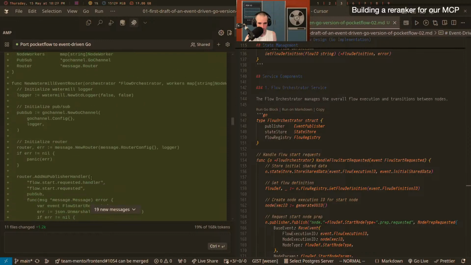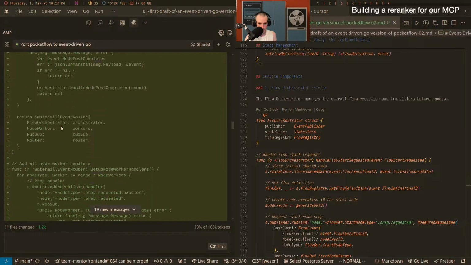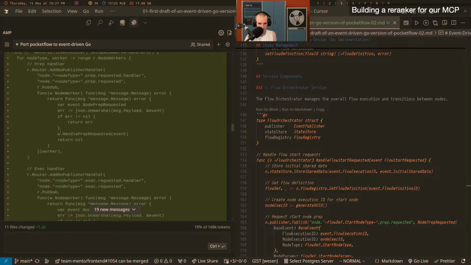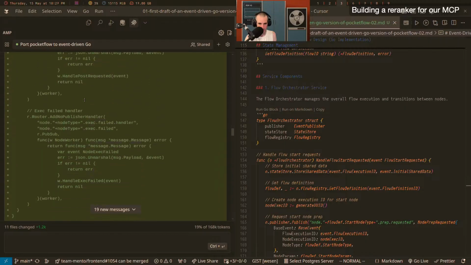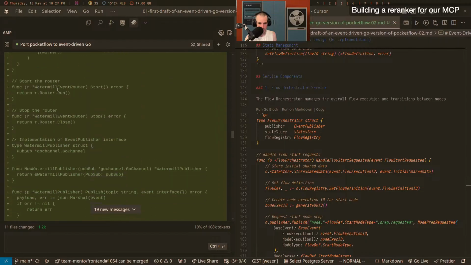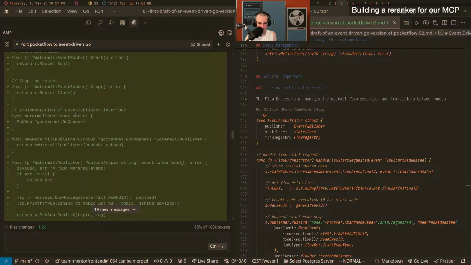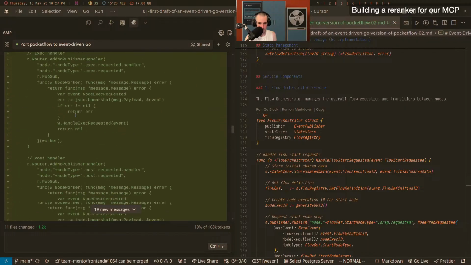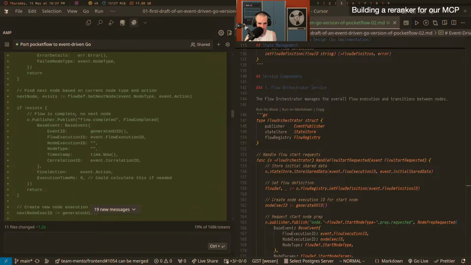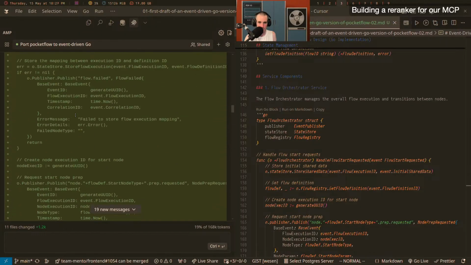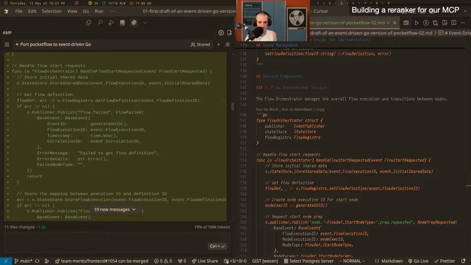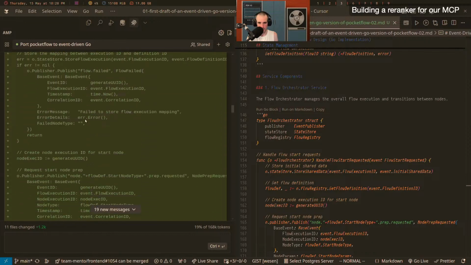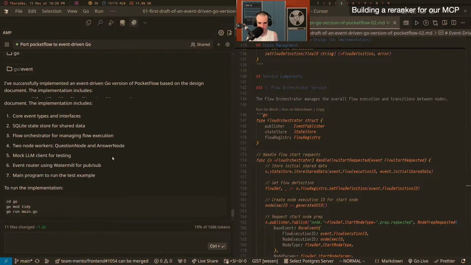New router run. It adds the publishers. Then it does the setup, which you can only call once. And then starts run. Okay, I think that will be good. It knows about the Go PubSub channel. The flow orchestrator gets the stuff out of the flow registry, so we'll easily be able to move this to the database later on. So this is going to be very interesting.